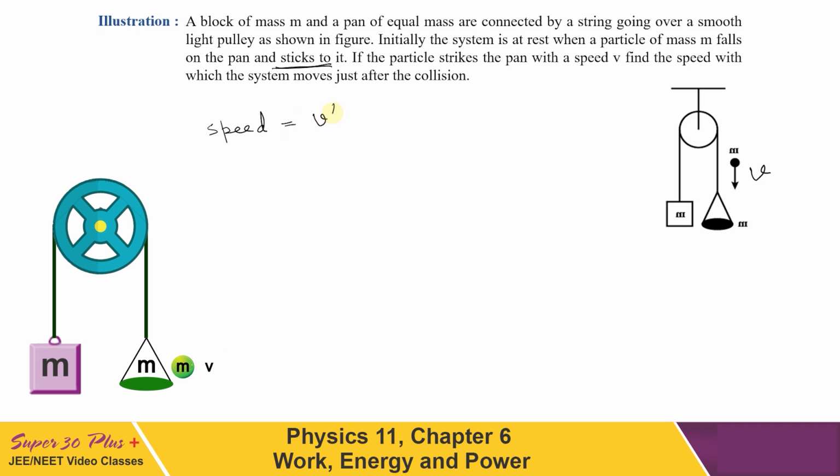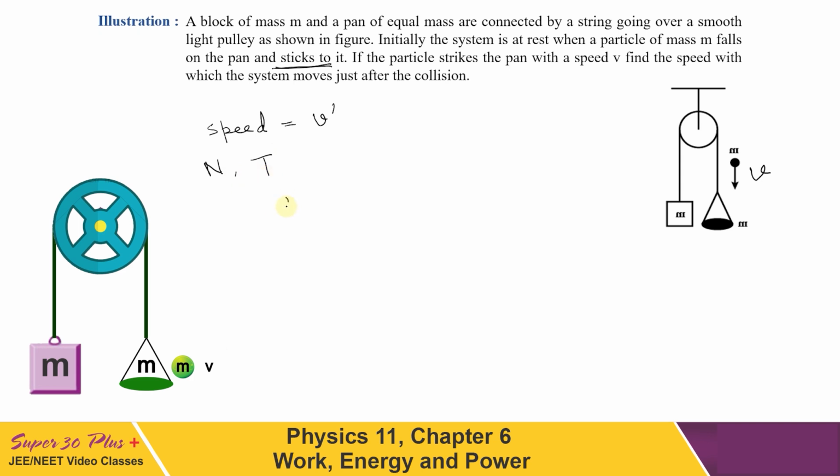Now as there is a sudden change in speed of the block, the tension also must change by a large amount during the collision. And what kind of force is that called? It is called an impulsive force. So if N is the magnitude of the contact force between the particle and the pan, and T is the tension, then we can write the impulse momentum theorem here.